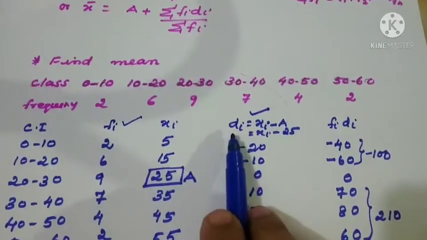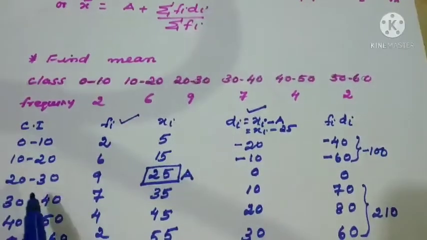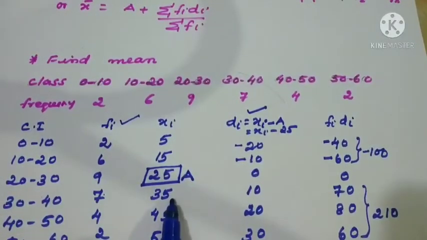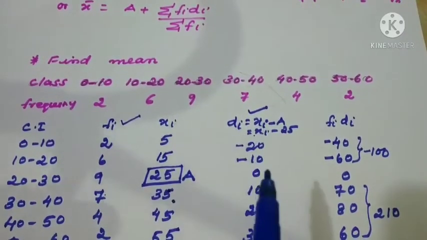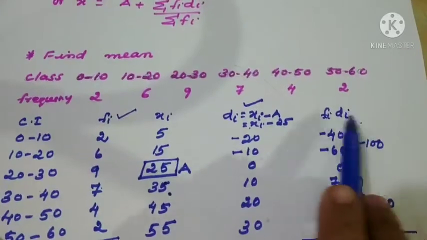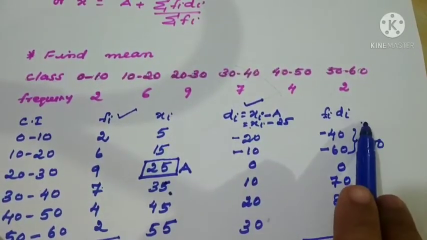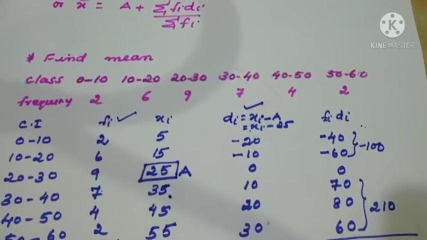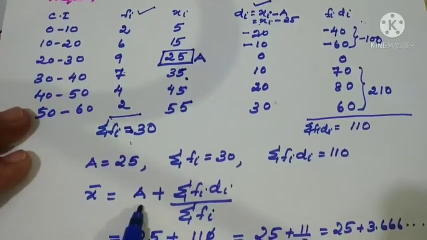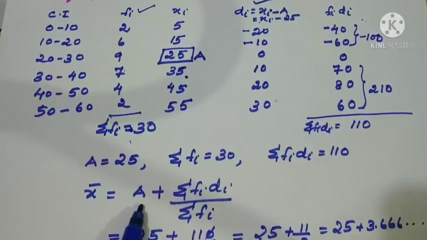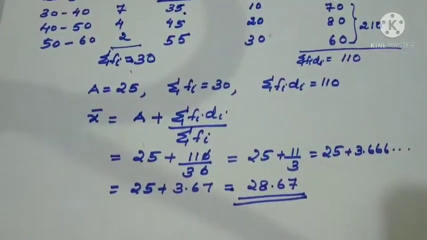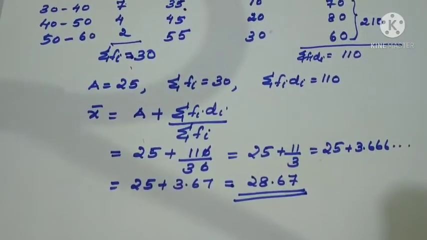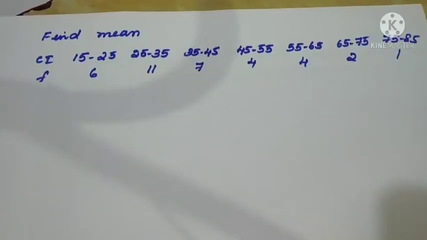So once again, what are the steps? The only change is here, di. Up to these 3 steps it's correct: class interval, fi, xi. After that, the assumed mean is to be taken. Then di is to be calculated. After calculating di, what should we do? Fi di. Instead of fi xi in the direct method, we have to go for fi di. And what is the formula change? The assumed mean will come in the formula: a plus sigma fi di divided by sigma fi. Now substitute the values, it will be clear to you now. The answer is 28.67.